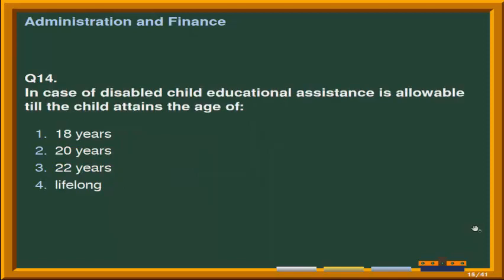Next question is in case of disabled child, educational assistance is allowable till the child attains the age of. Options are number 1 18 years, second option is 20 years, third option is 22 years, and the last option is lifelong. Correct answer is up to 22 years.